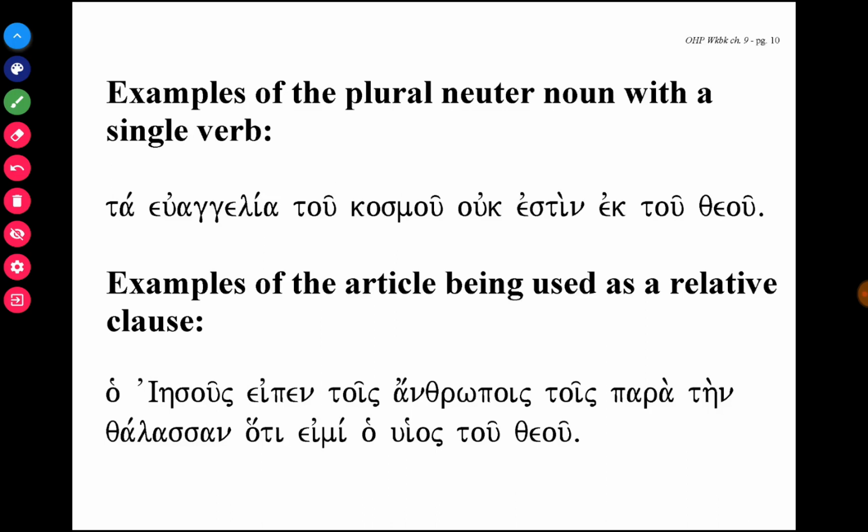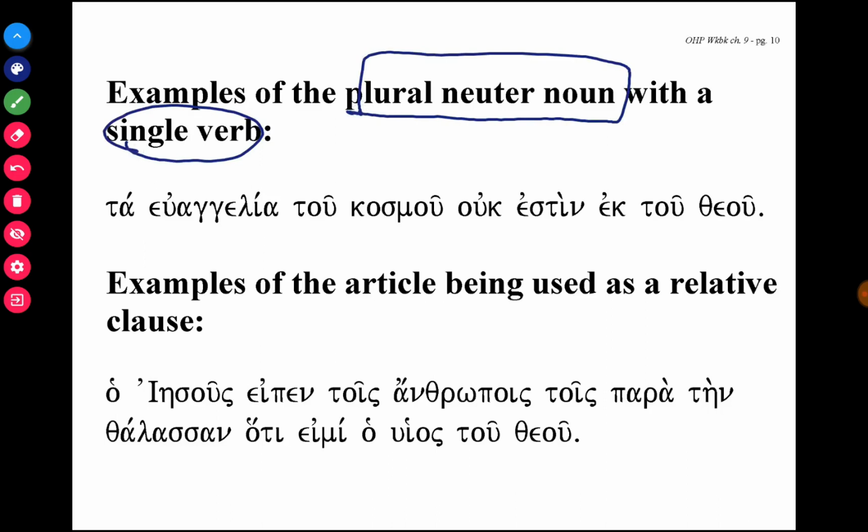The plural neuter noun takes on a singular verb. This is almost always true. Whenever you see a plural noun used and it's neuter, so it doesn't apply if it's a masculine noun, doesn't apply if it's a feminine noun. With neuter nouns that are plural, oftentimes the neuter nouns, which are usually things, are seen collectively as one item or one subject, and they will use a singular verb.